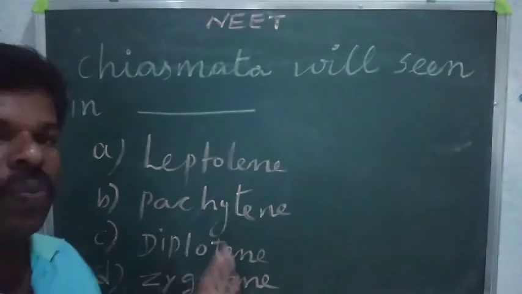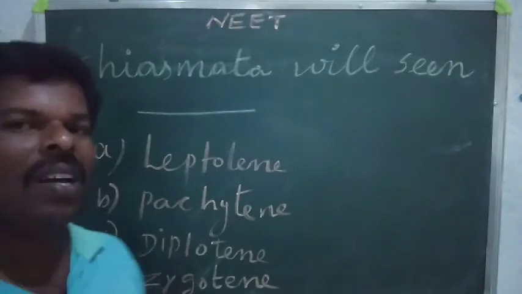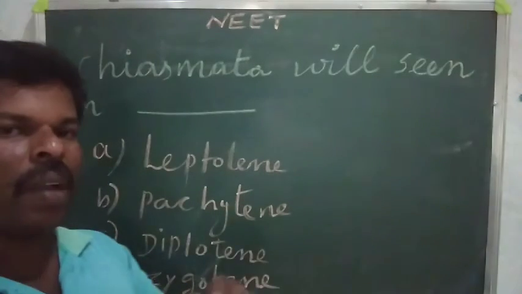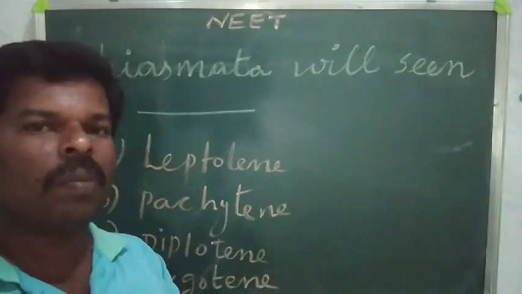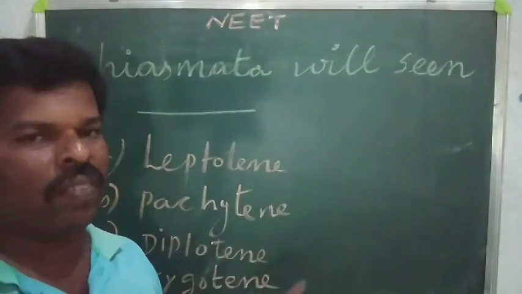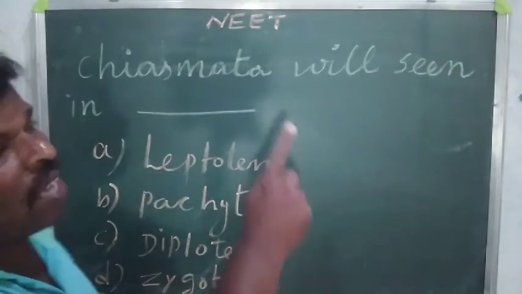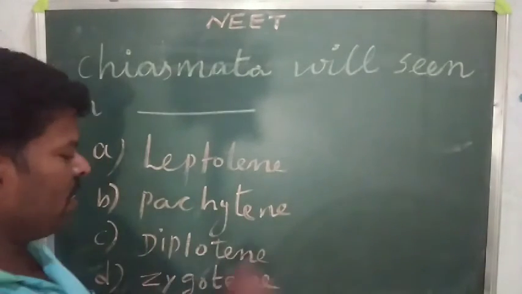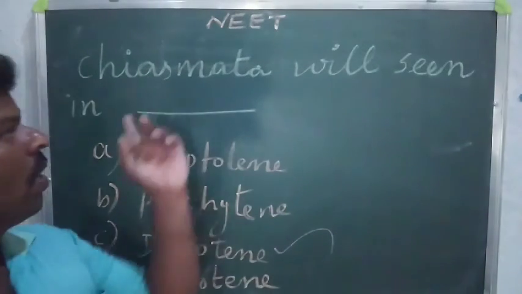We will discuss now. Leptotene, you know, is one type of the cell division phases. Then the nucleus may appear and the nucleolus and the nuclear membrane disappear during meiosis, and thread-like structures will form. The correct answer is here. Chiasmata will be seen in dash. What is your answer? I will tell the answer. The answer is diplotene. Diplotene is the correct answer for the chiasmata.